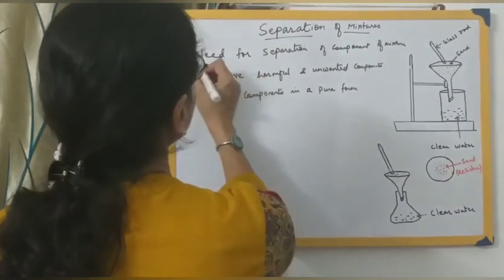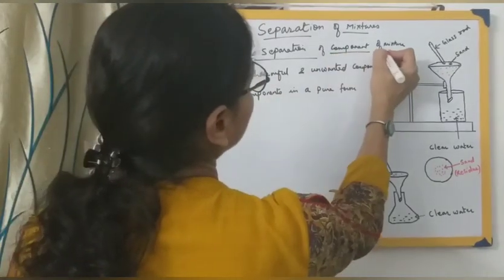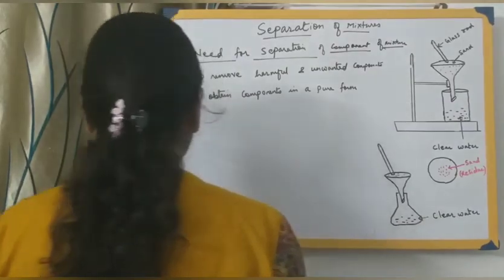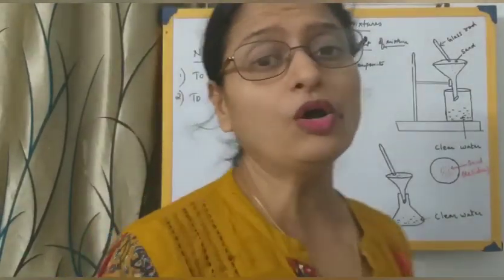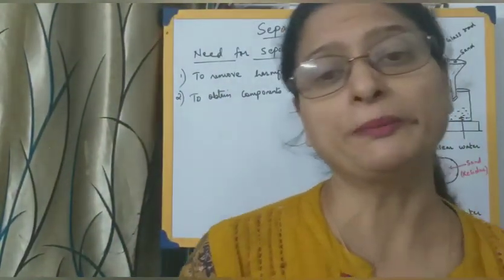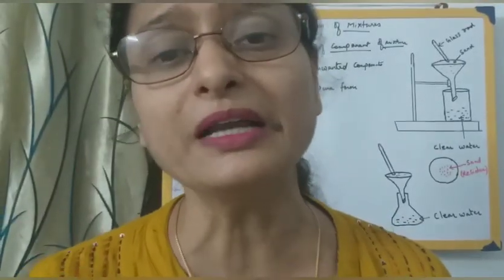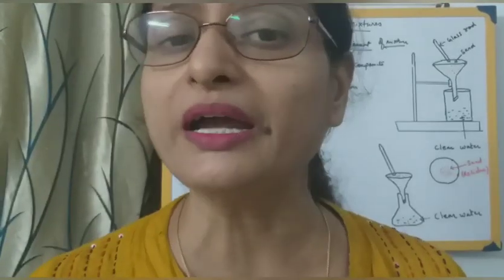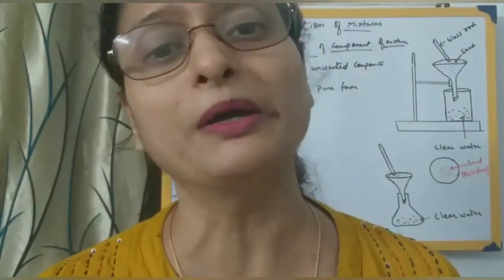Now you cannot just adopt any method for separation. There are certain principles and criteria on which you have to adopt a particular method. Only by taking those criteria into consideration can you adopt a particular method.